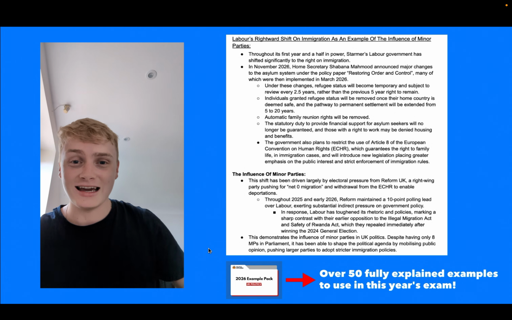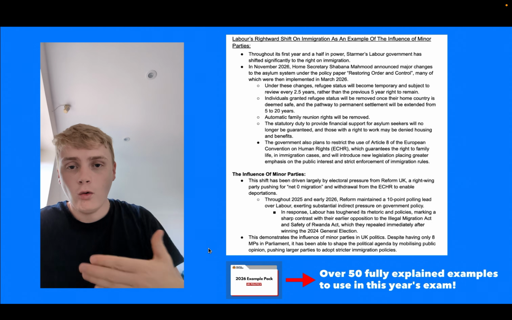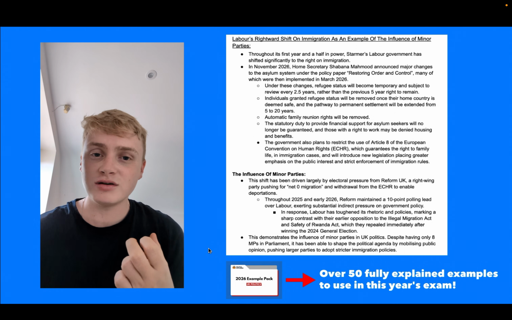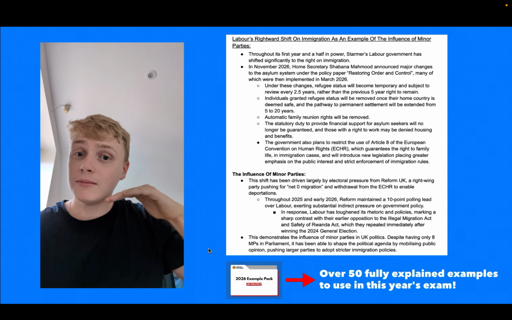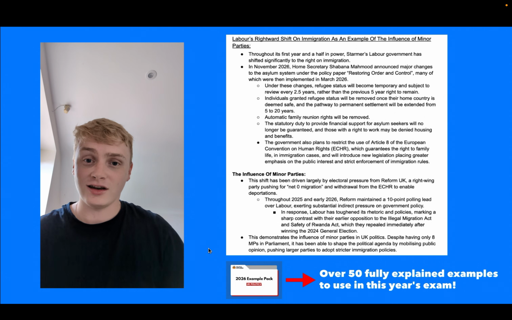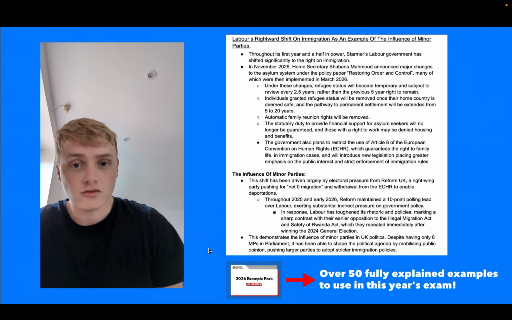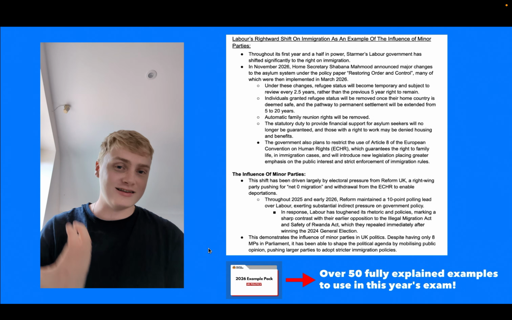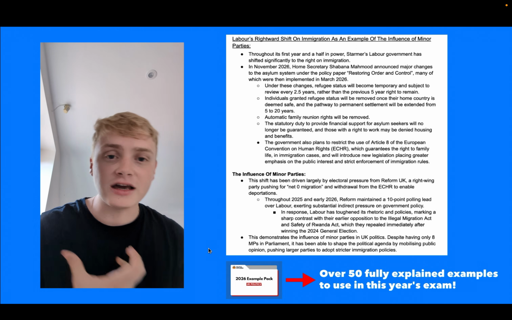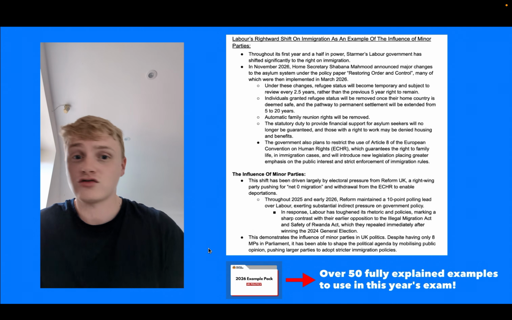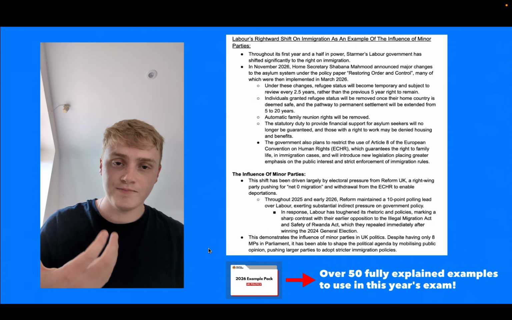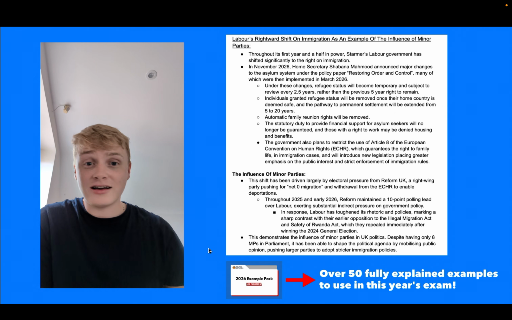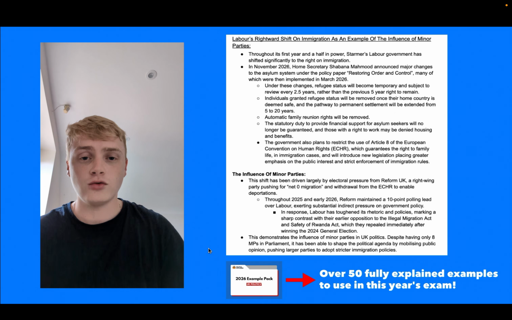We saw that recently in the local elections, but they've been polling for months and months, and nearly a year now, at around 25% of the vote, making them the most popular party in polling in the United Kingdom. And clearly a big reason for their support is they're very right-wing on immigration. They also support scrapping indefinite leave to remain. They support leaving the European Convention on Human Rights and scrapping the Human Rights Act to make it easier to effectively deport illegal immigrants, and they've said that they would freeze non-essential immigration.